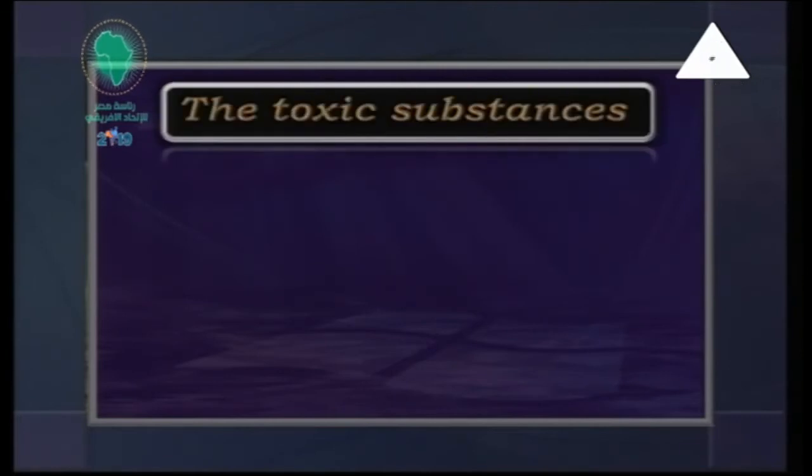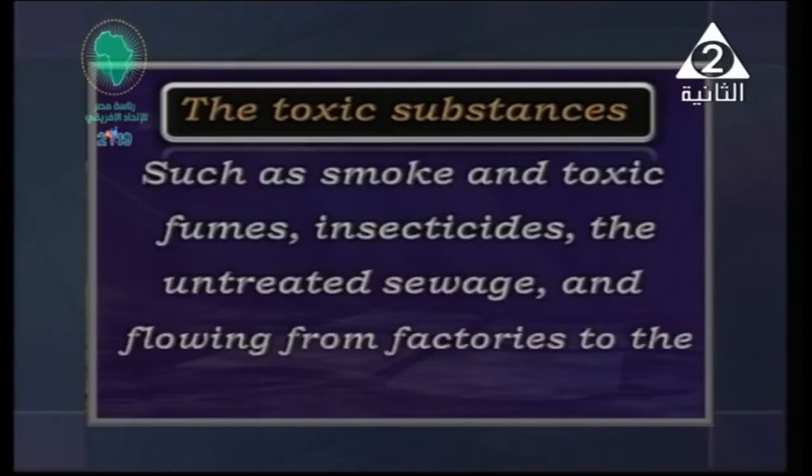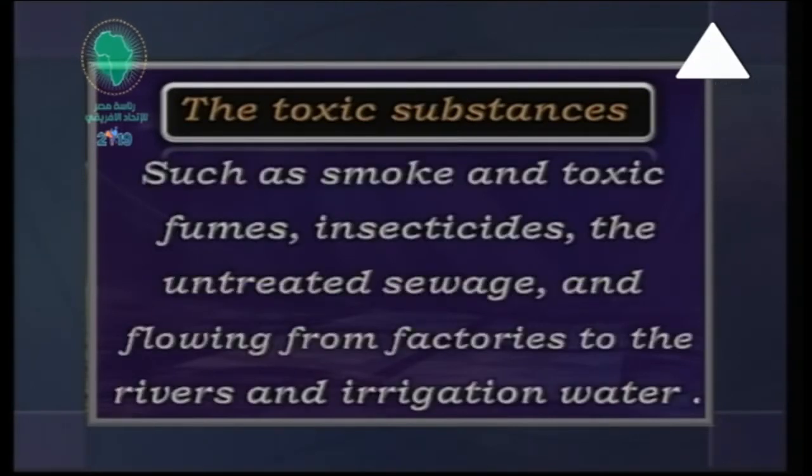Finally, the toxic substances, like poisons and so on. Such as what? Smoke and toxic fumes, insecticides and pesticides. Insecticides are chemicals used to kill or eradicate insects, okay? And also untreated sewage water.